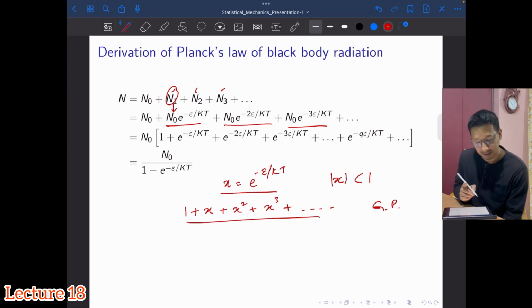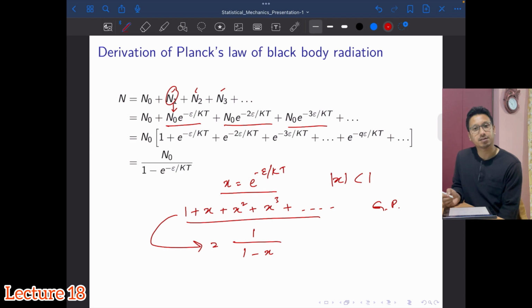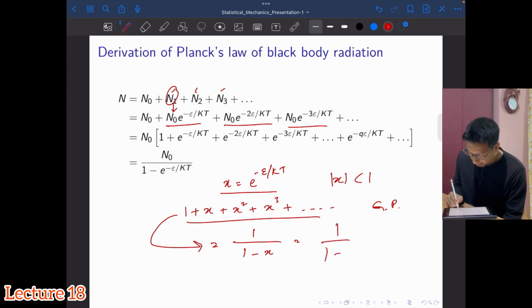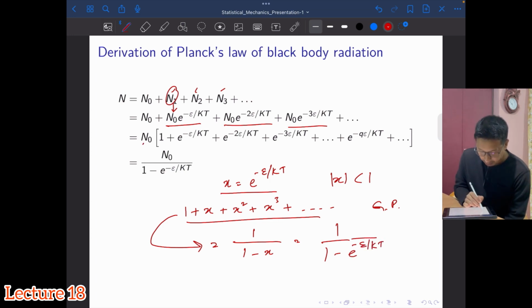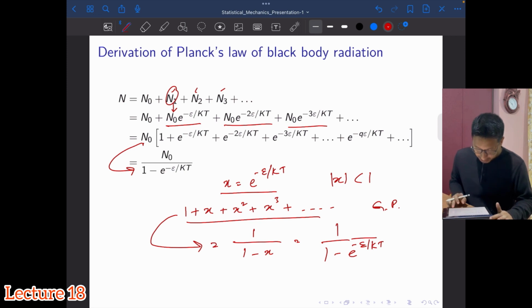by what? The first term is 1 by 1 minus x. So what is x here? The infinite sum of this series will be given by this, right? Which will be equal to 1 by 1 minus x, which is e to the power minus e by kt. Okay, so n naught was here, so this is what is given here. Having obtained this expression for n, which is n equal to n naught by 1 minus e to the power minus e by kt.